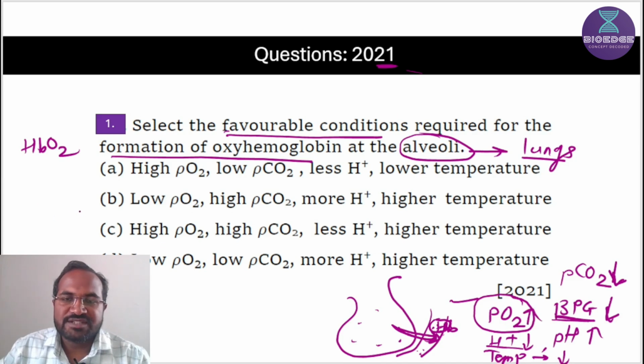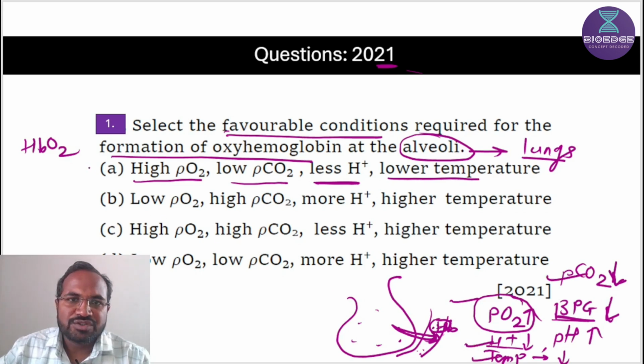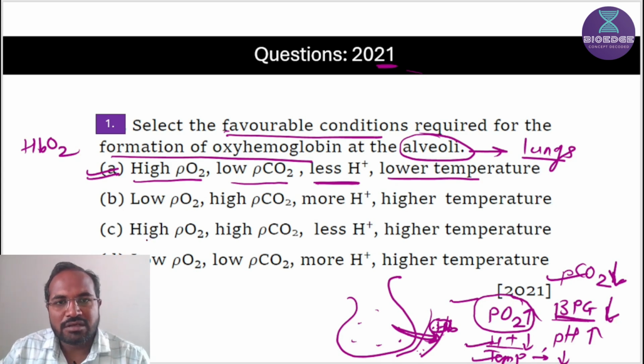Let's see which option gives these conditions. High partial pressure of oxygen, correct. Low partial pressure of CO2, correct. Low H+ ion concentration, correct. Lower temperature is also correct. So the first option is the correct option. Then let's see why the other three options are incorrect.